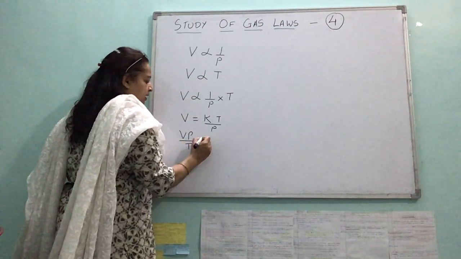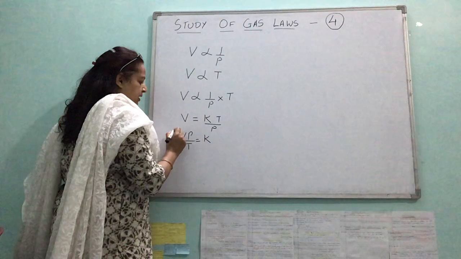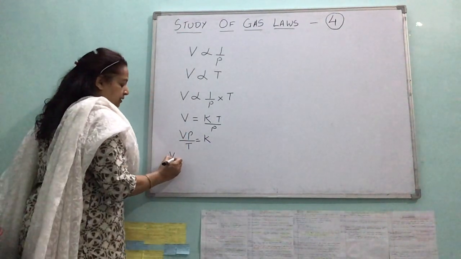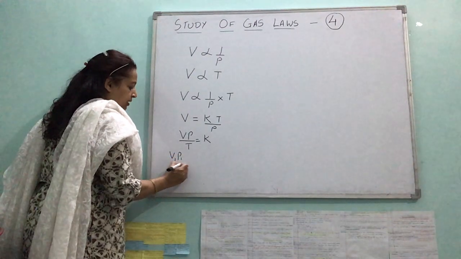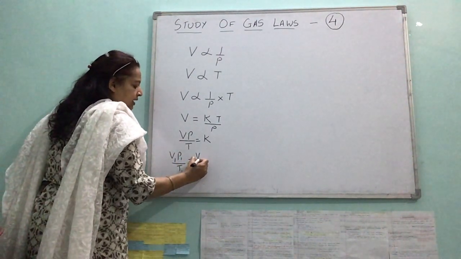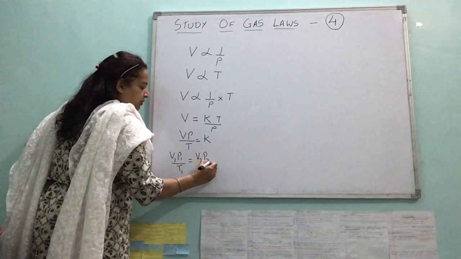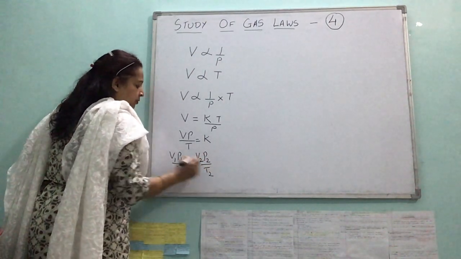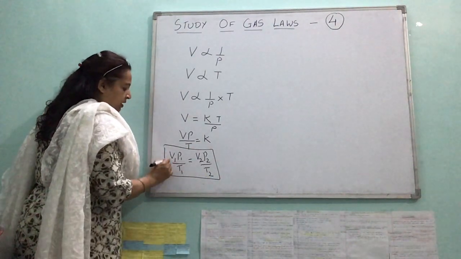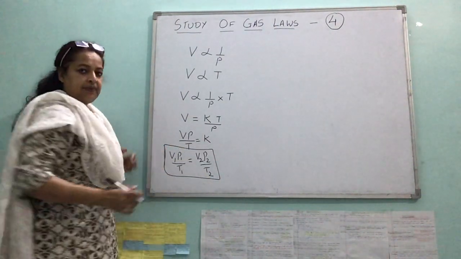Bringing it to this side, it would be a constant. If there are two sets of values, V1, P1 upon T1 is constant, and V2, P2 upon T2 would be equal to the same value, so they can be equated because that is a constant.